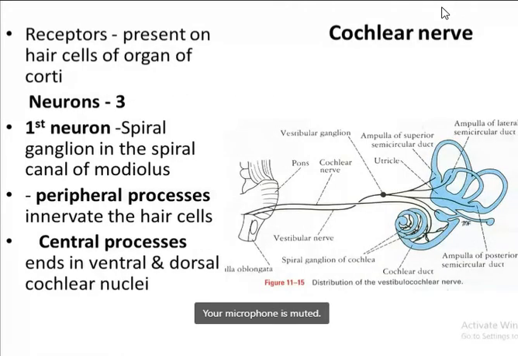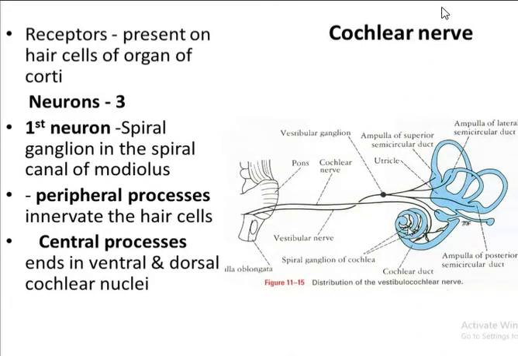Come to the cochlear nerve. The cochlear nerve is mainly responsible for hearing, isn't it? The receptors for the cochlear nerve lie in the organ of Corti, which is present within the cochlea, the snail-shaped structure. Within the cochlear duct lies the spiral organ of Corti, where the receptors for hearing lie.